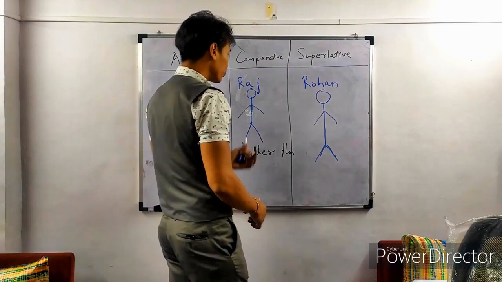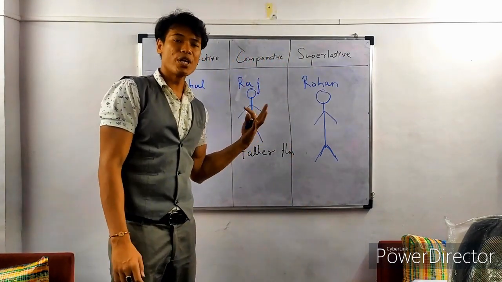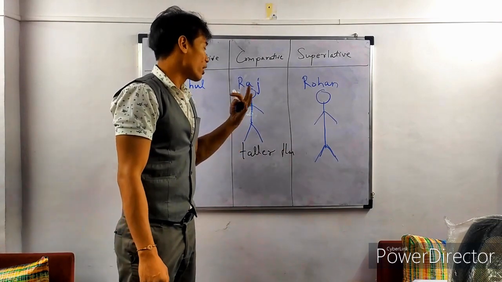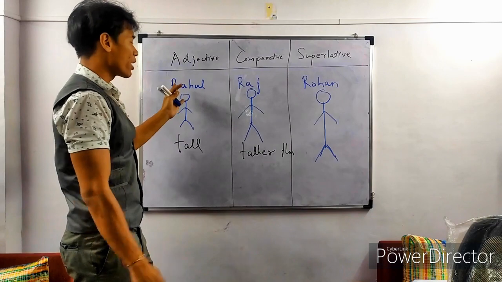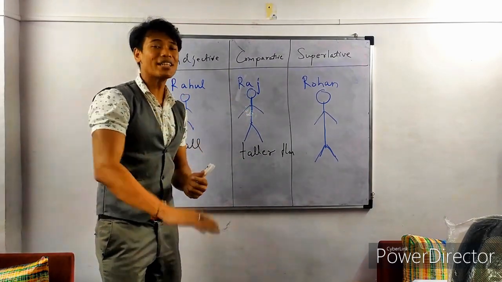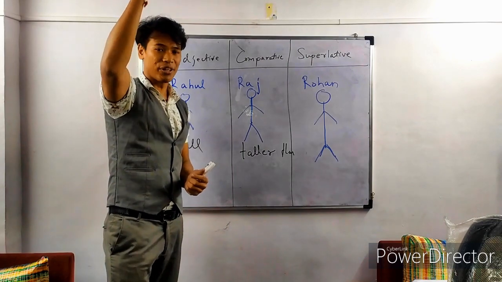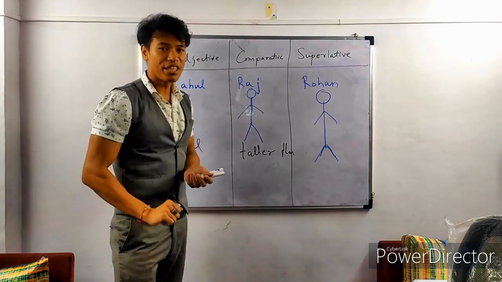Now superlative degree, we use superlative degree when we compare one noun with two or more nouns, to the lowest or the highest degree. Okay, means या तो सबसे ऊपर या तो सबसे नीचे.